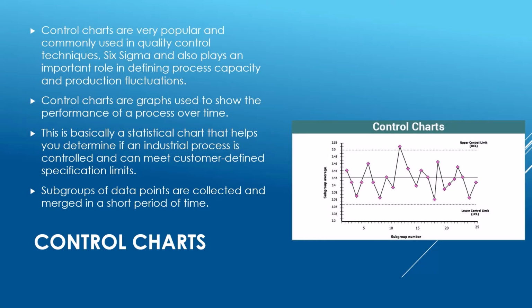Control charts. Control charts are very popular and commonly used in quality control techniques, Six Sigma, and also play an important role in defining process capacity and production fluctuations. Control charts are graphs used to show the performance of a process over time. This is basically a statistical chart that helps you determine if an industrial process is controlled and can meet customer-defined specification limits. Subgroups of data points are collected and merged in a short period of time.